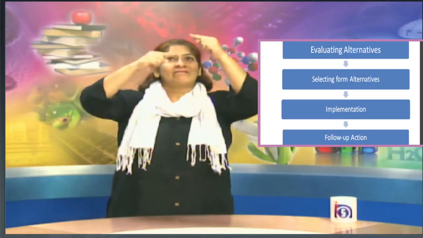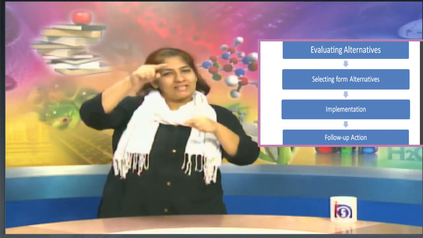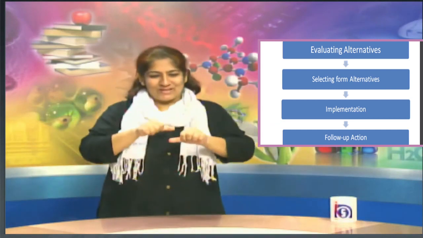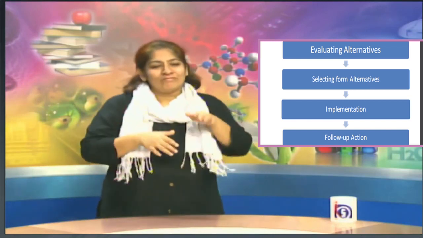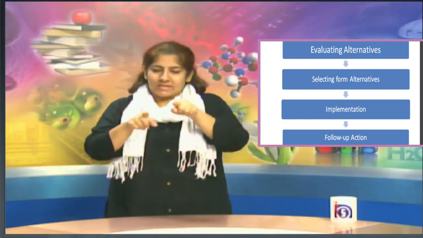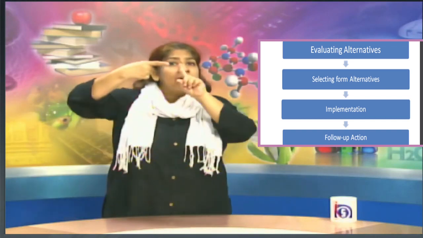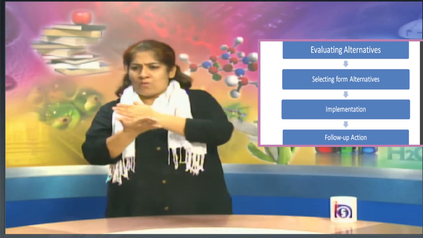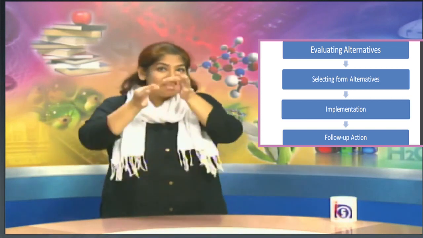Now, let us understand the further processes. Like in the earlier slide, you have seen the 3 steps. Now, further we will explain the processes of planning. The processes are followed in a sequence, not in a random way. Every planning has different steps that are followed in an order. So, after those 3, now the 4th one is